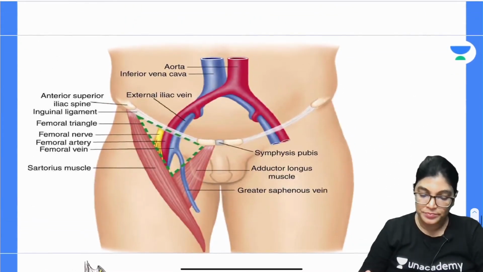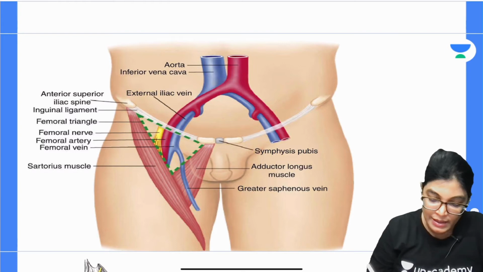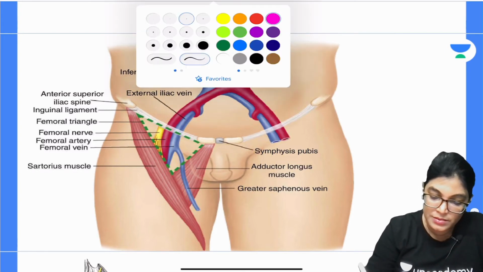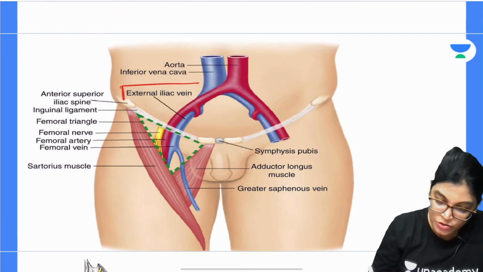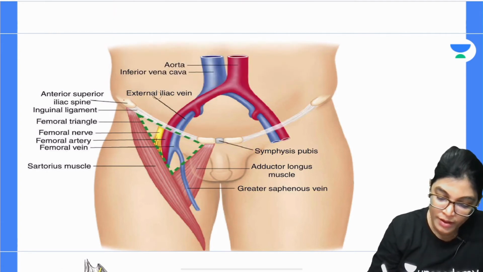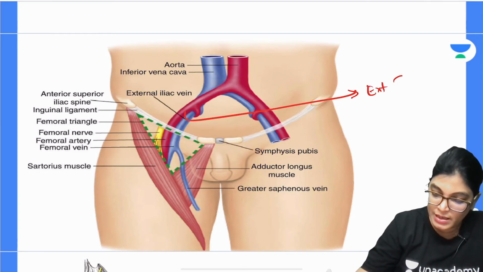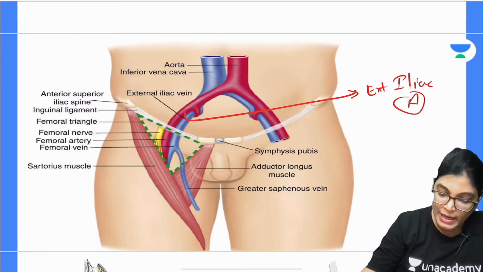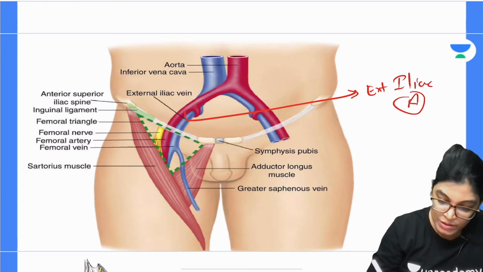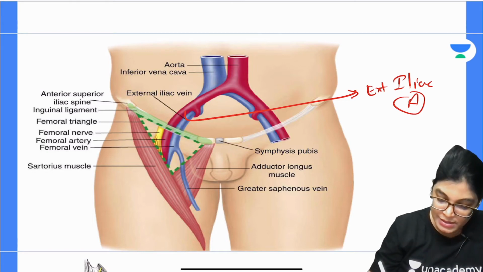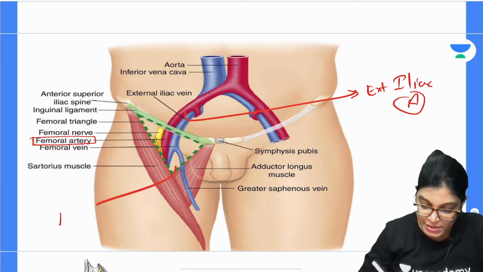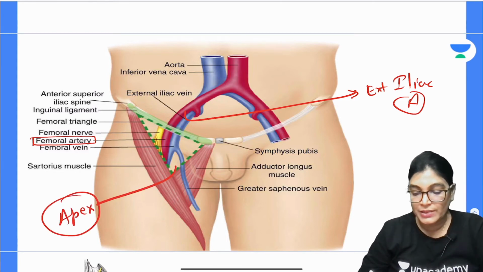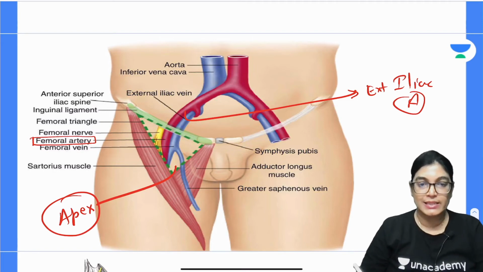and then reaches the popliteal region. See here, this is exactly the femoral artery detail. This will be the external iliac artery, and the external iliac artery will traverse below the inguinal ligament. So, it is traversing below this inguinal ligament and then this artery is formed, that is the femoral artery. Okay. And in the apex, what is this? This is the apex of the femoral triangle. It will traverse lower down and then reaches the adductor region, femoral artery.